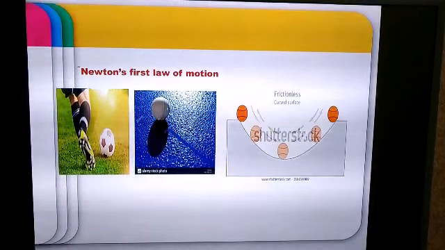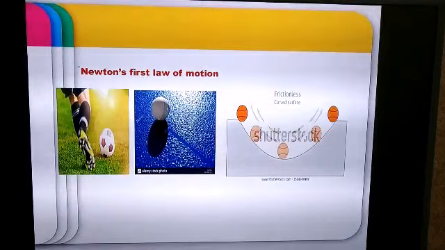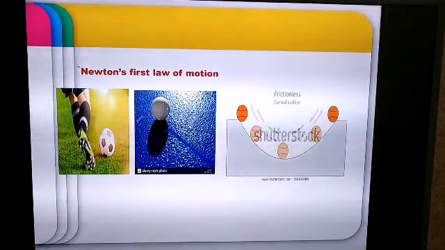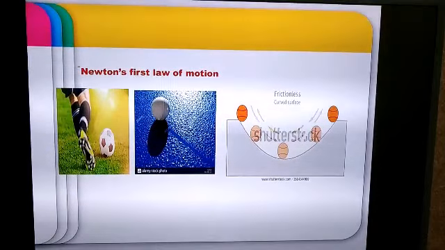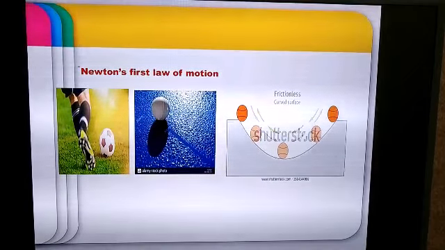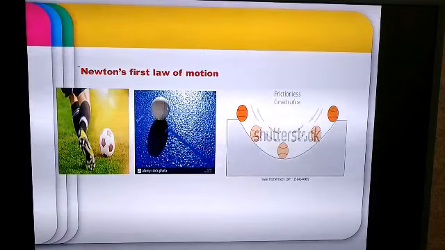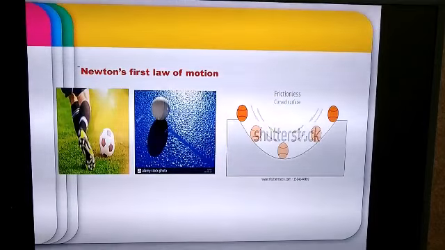And the force of friction which will be exerted by the rough surface here will be more. The grass is a rough surface, so the rougher the surface, more friction will it exert on the other object and therefore the object will come to a stop because the frictional force will act in the opposite direction and it will try to stop the object from moving ahead. So as the ball is moving ahead, the force of friction will try to stop the ball and therefore the ball will cover a certain distance and will stop.